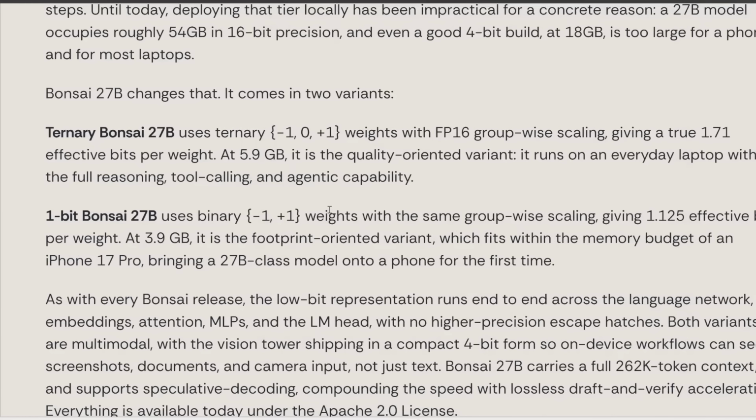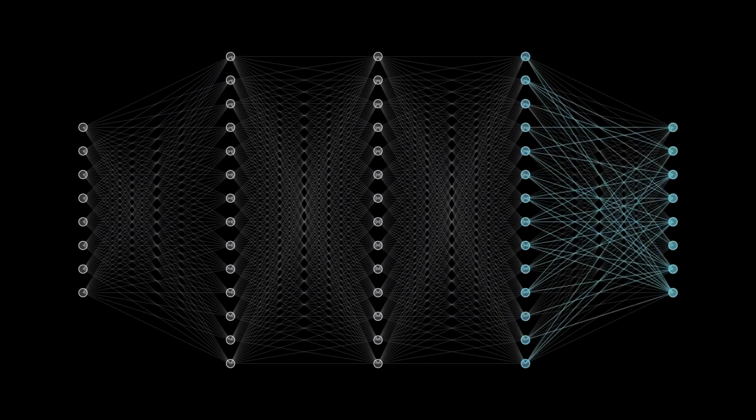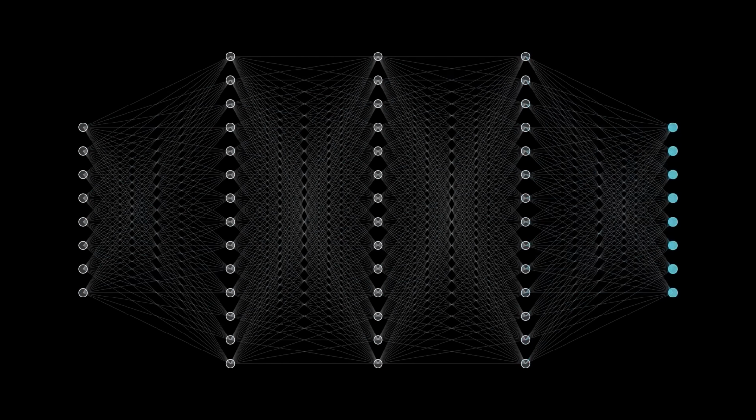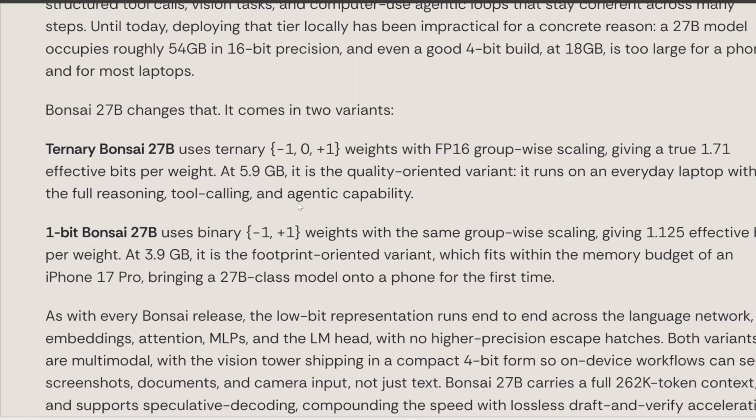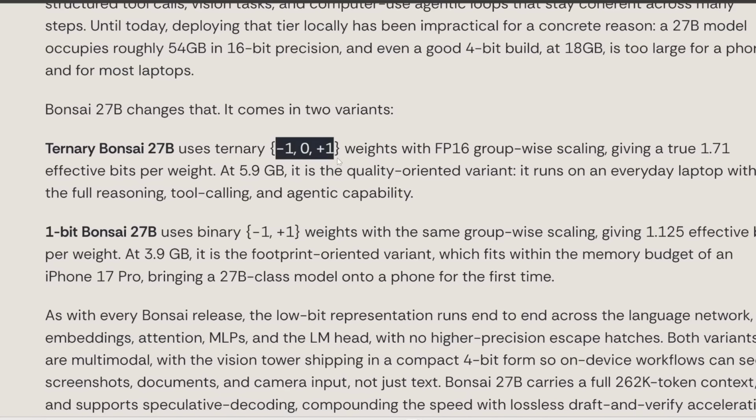You see, here's the reason why this is able to compress the model so much. Normally, AI model weights, these are like the parameters of the neural network, they're stored as very precise numbers. So something like 0.7342 or some really long decimal. But ternary weights replace each of these detailed numbers with only -1, 0, or +1. You can think of it as like, instead of remembering the exact strength or value of every connection, ternary weights only remembers whether that connection should push the signal down, do nothing, or push it up.